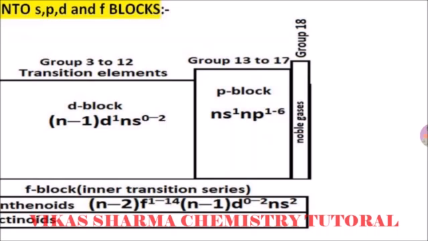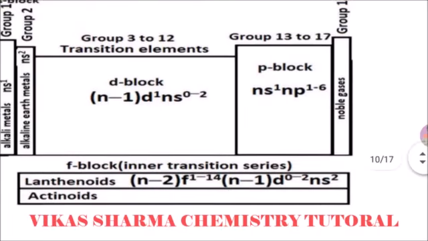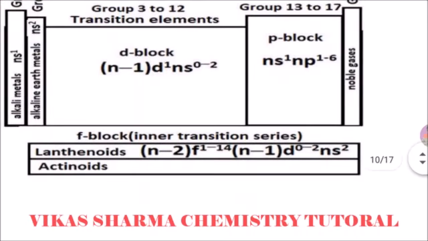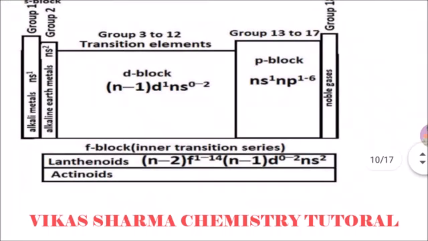Student, on the other side, the lanthanoid and actinide series are known as the inner transition series, because they are members of the F subshell, so we put them separately.